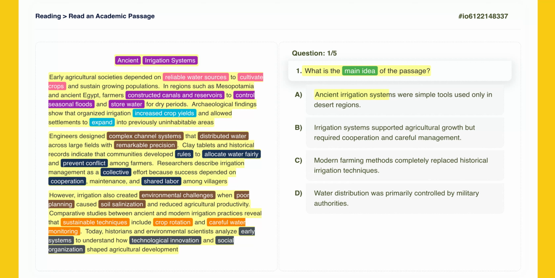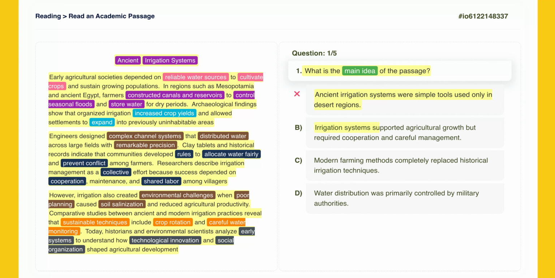Ancient irrigation systems were simple tools used only in desert regions. This option claims the systems were simple tools and used only in desert regions. However, paragraph 2 mentions complex channel systems, which contradicts the idea that they were simple. Also, while Egypt is mentioned, the text says they allowed expansion into previously uninhabitable areas, not just deserts. This option is too narrow and incorrect. Now, let's take a closer look at option B.